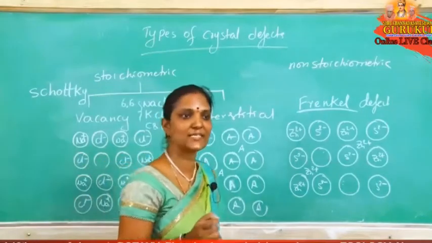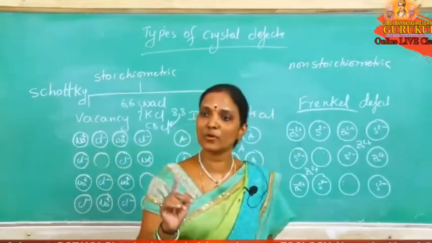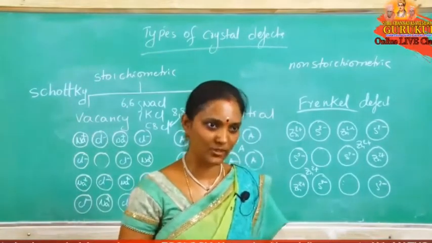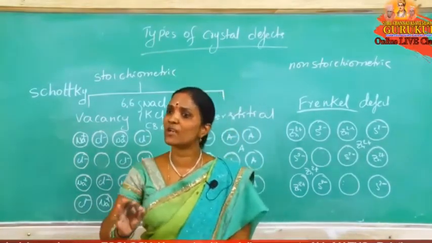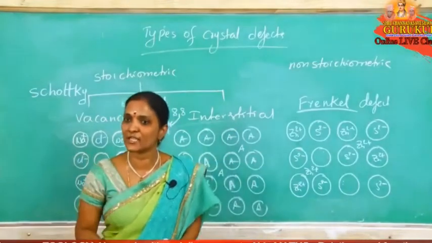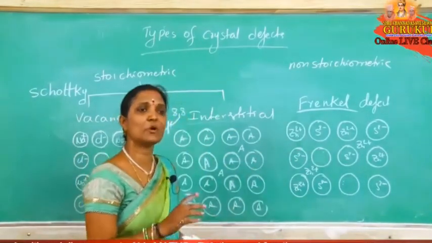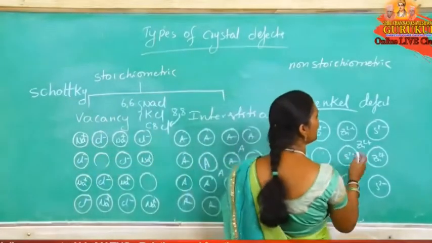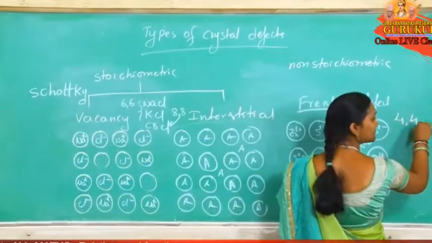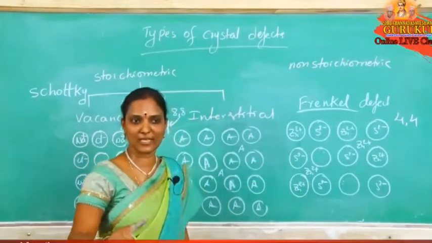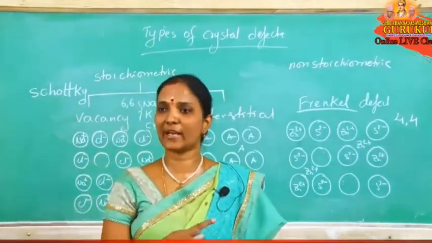And Frenkel defect we can observe where there is a large difference between the sizes of cation and anion, that is, where the cation is very much smaller than the anion. Then the crystal shows a Frenkel defect. And in Frenkel defect, what is the coordination number here? 4, 4. Where the coordination number is low, those crystals show Frenkel defect.